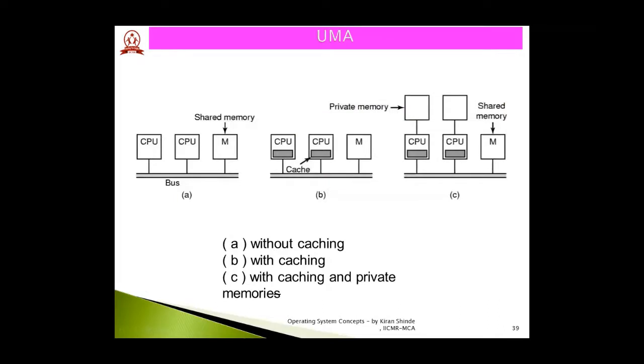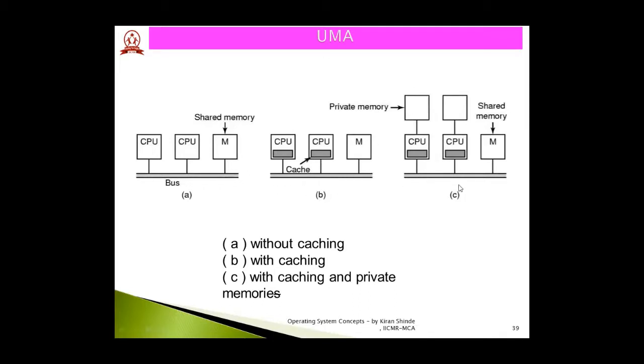One more image for you to understand this concept. Here we can see there are three small images. In figure A, the bus channel is shown through which the processors are sharing the main memory, which is shared memory. In figure B, the processors have their local cache and they are sharing the main memory by making use of the bus channel.